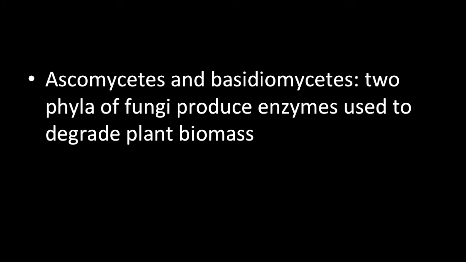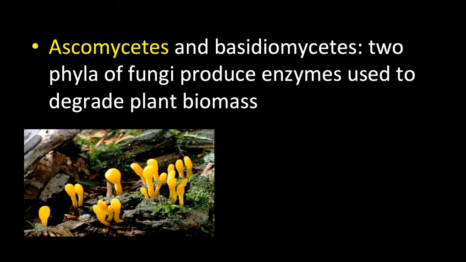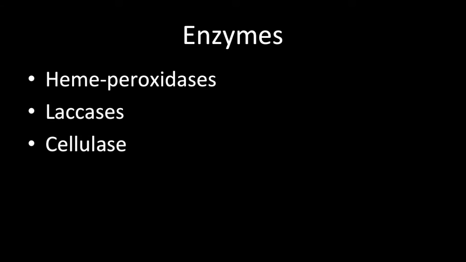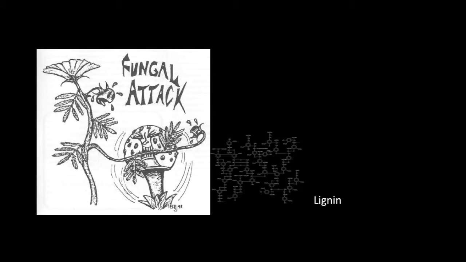There are two main groups of fungi that are capable of producing plant-degrading enzymes. These are the ascomycetes and the basidiomycetes. The main enzymes used by these fungi are heme peroxidases, laccases, and cellulases. Together, these enzymes are able to degrade plant biomass, including lignin.